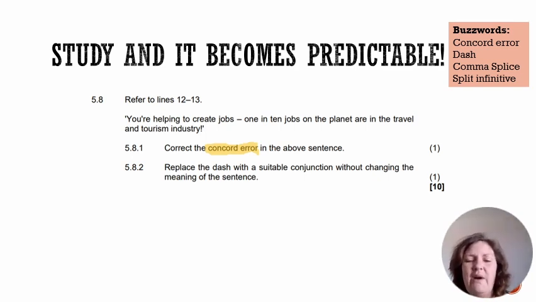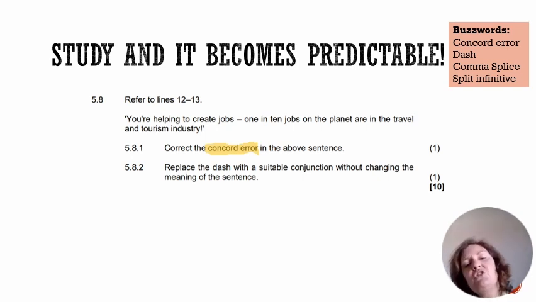So please be aware that if you're going to study nothing else today, go to that survival guide and study concord errors, study subject-verb agreement, because it comes up over and over again, and it can come up in two forms, either in terms of marrying the subject and the verb, or in terms of marrying pronouns. And the notes are right there in the study guide.